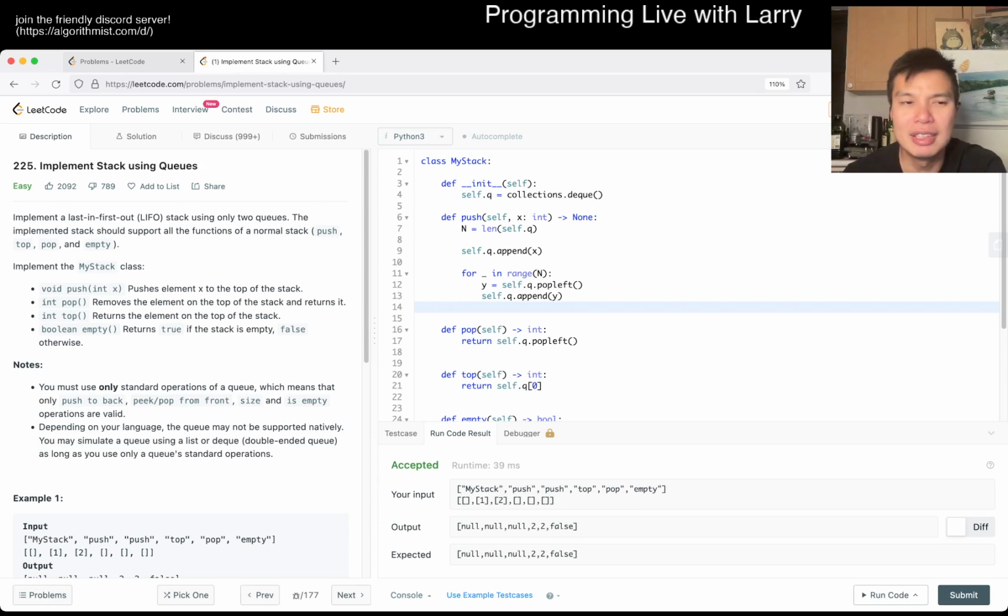I think the tricky part comes from not knowing how fast you want push to be, right? I was trying earnestly for a while to see if I could have an all O of 1, either amortized or not amortized, but I couldn't really figure it out. And also, like I said, if you could do a one queue all O of 1 solution, then you wouldn't need stack as a data structure. You just use a queue every time, right? That doesn't really make sense, and that's why they're two different things, right?